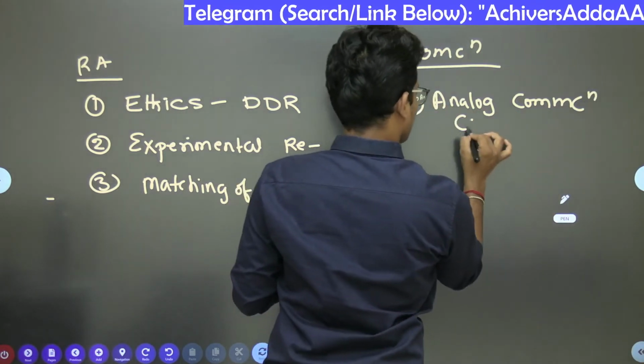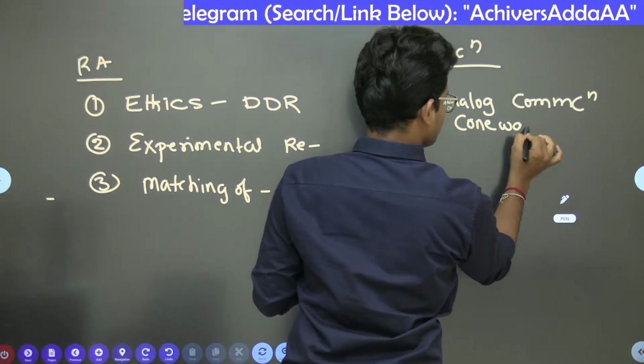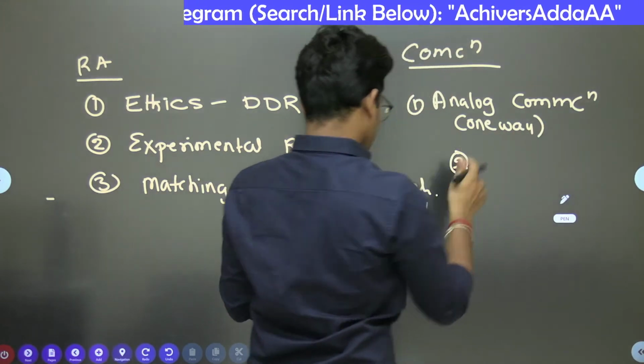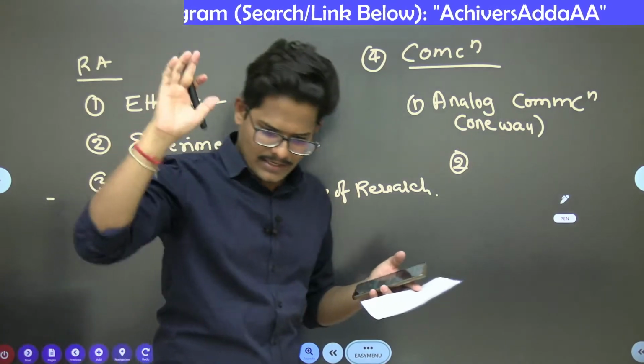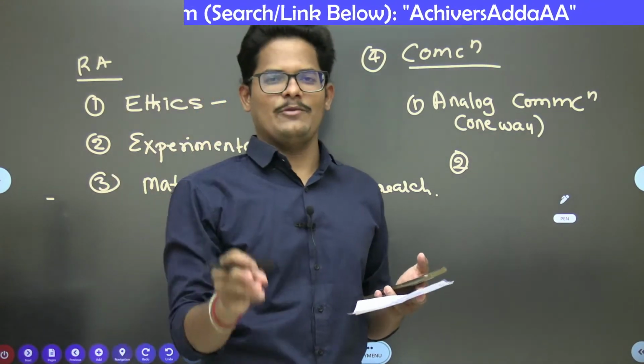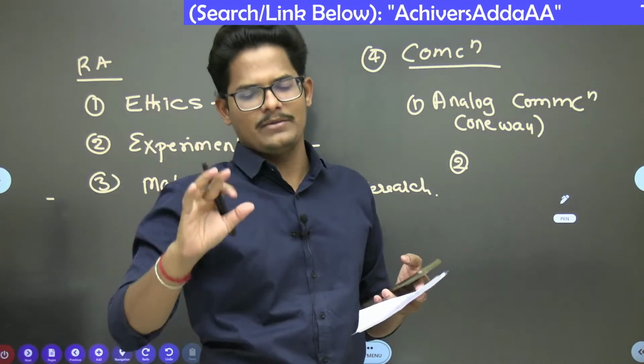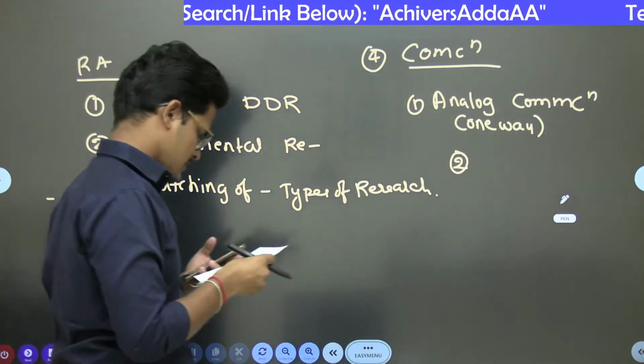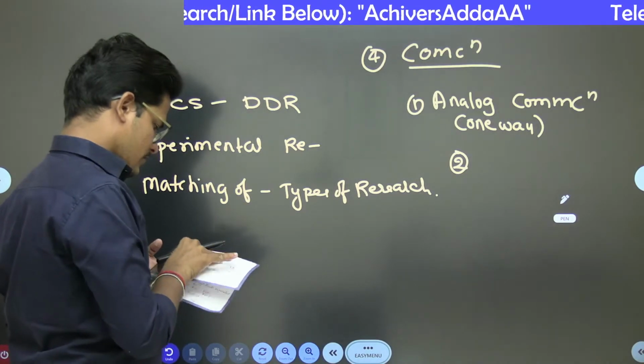Analog is nothing but one-way communication, which is a more easy, straightforward question. See, everybody is saying that paper 1 is easy as compared to paper 2 commerce. Paper 1 is easy, and paper 2 commerce gave a Damki by asking all indirect questions. That is the point to understand here.